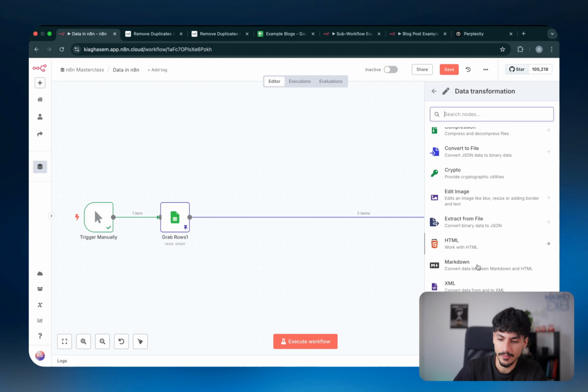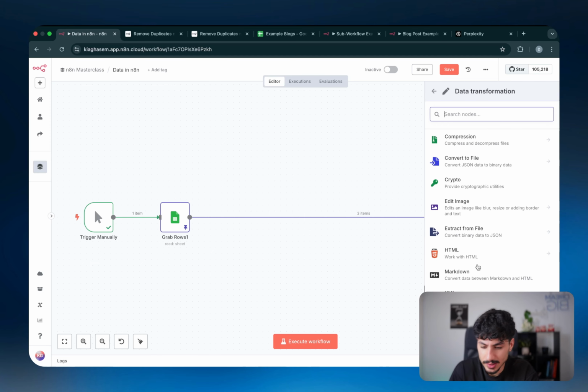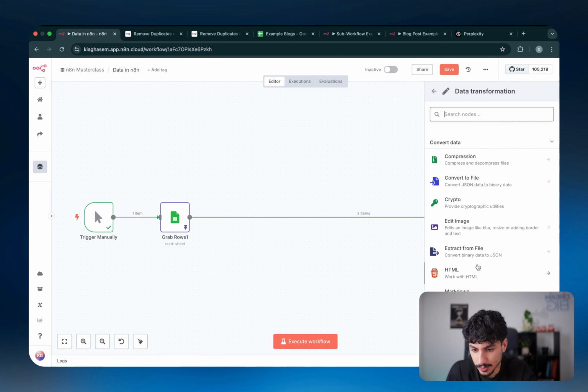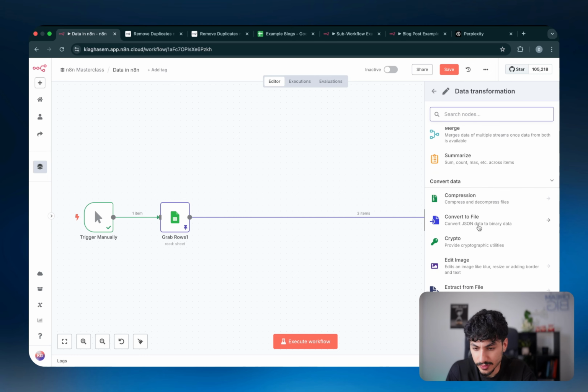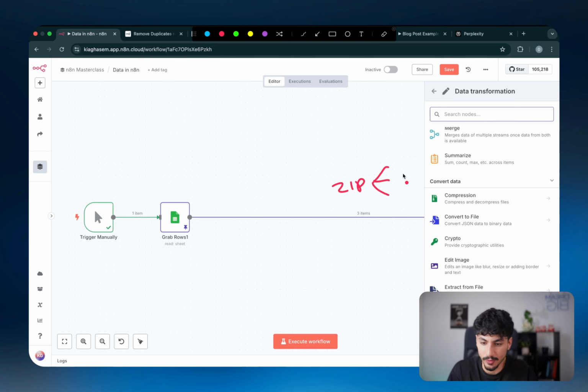And then we have some of the other ones, which honestly I would say I've not used very often, but I'll quickly tell you what each of them do. So the first one is compression. The idea of compression is that it allows you to create zip folders, or it allows you to open up zip folders.